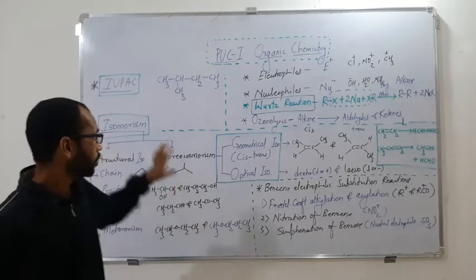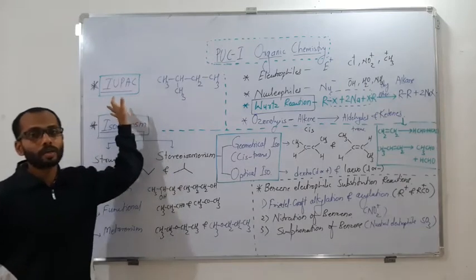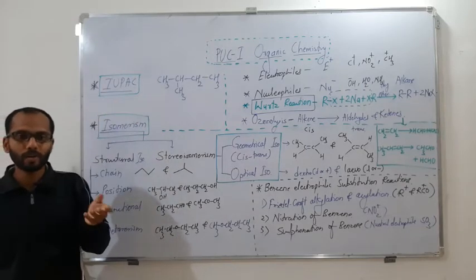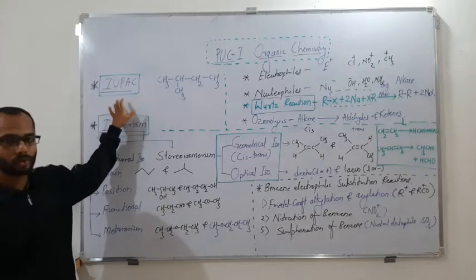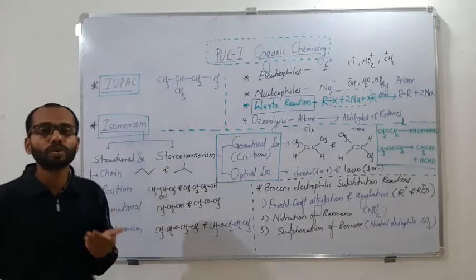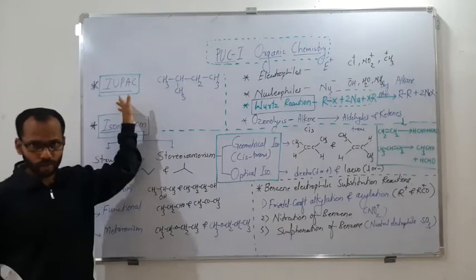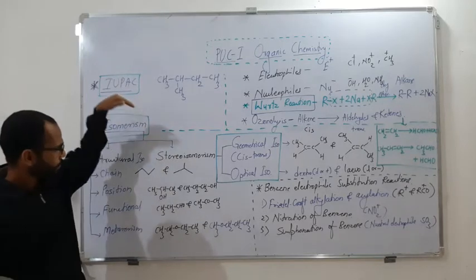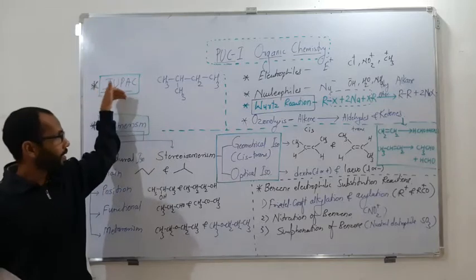So let me tell you the nomenclature. We have two types of nomenclature, the IUPAC and the common. Common is going to be easy because only a few names are there, but IUPAC is going to be a large one, because it follows rules and regulations. So I suggest you get as many examples on nomenclature as possible.